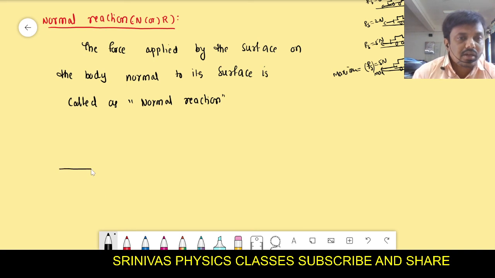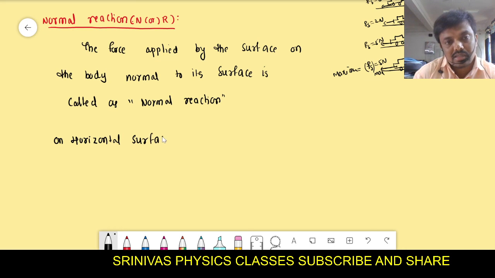Look at here carefully. For example, somebody is asking, on a horizontal surface, what is the formula for the normal reaction? For example, this is a surface, a horizontal surface, right? This surface is along the horizontal. One object is kept over the horizontal surface.